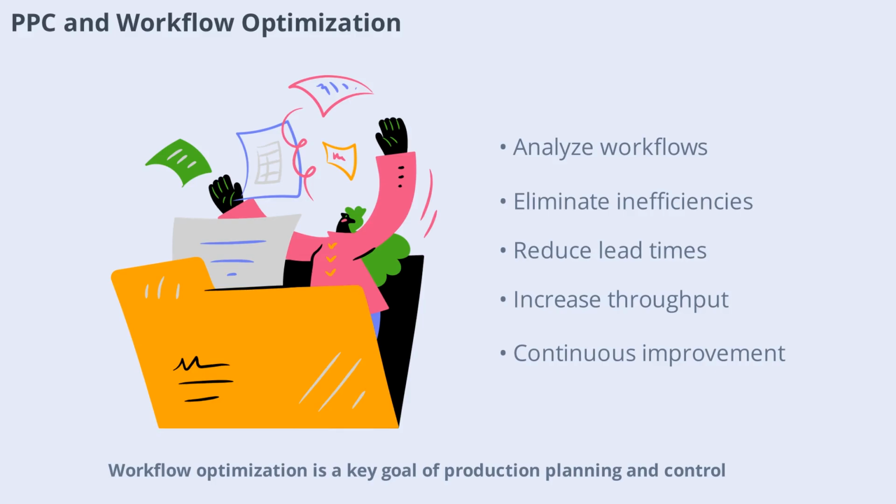Workflow optimization is a key goal of production planning and control. By analyzing and improving workflows, companies can eliminate inefficiencies, reduce lead times, and increase throughput. Workflow optimization involves mapping processes, identifying bottlenecks, and implementing best practices. Continuous workflow improvement supports overall business performance.